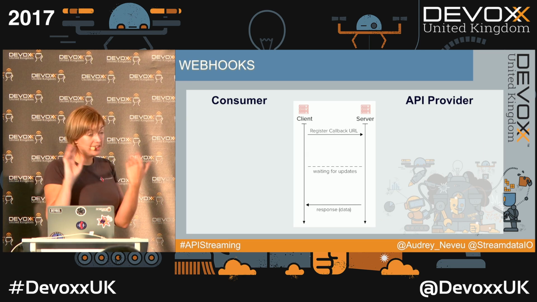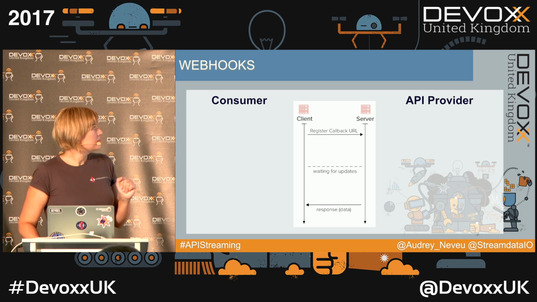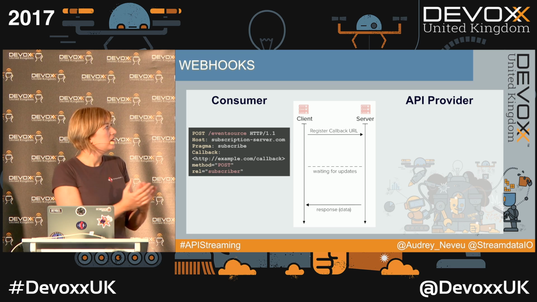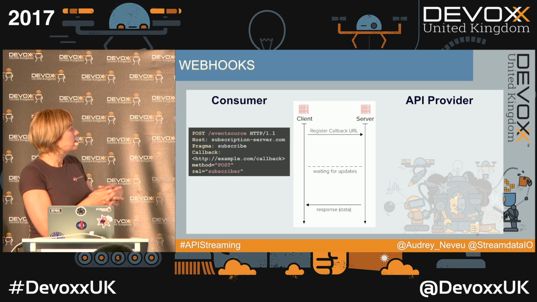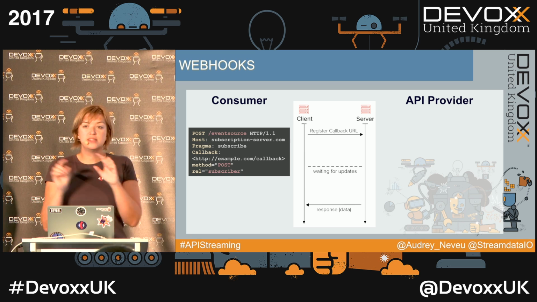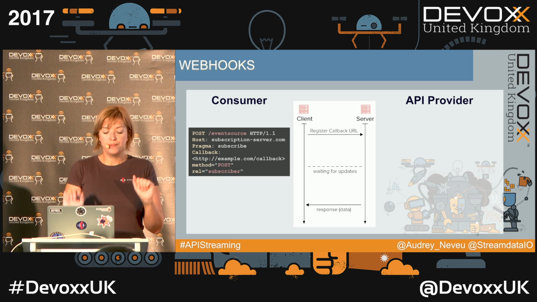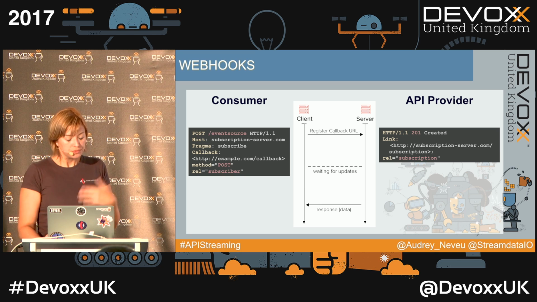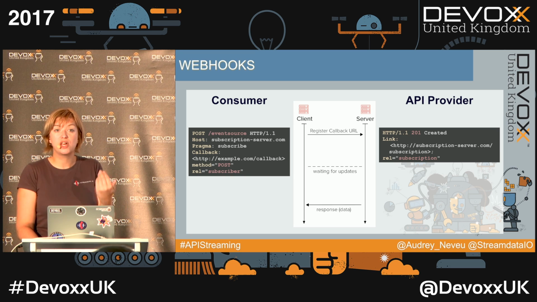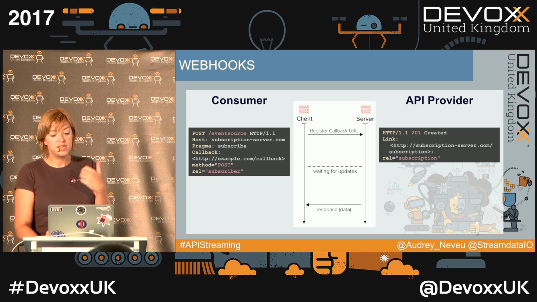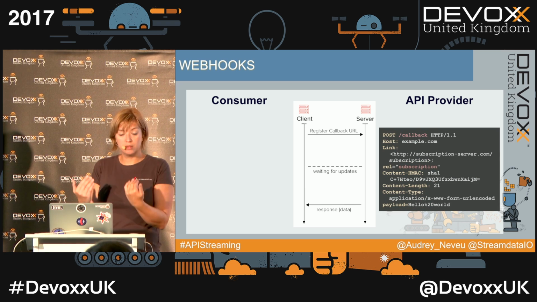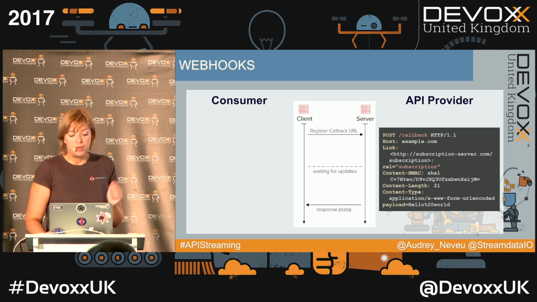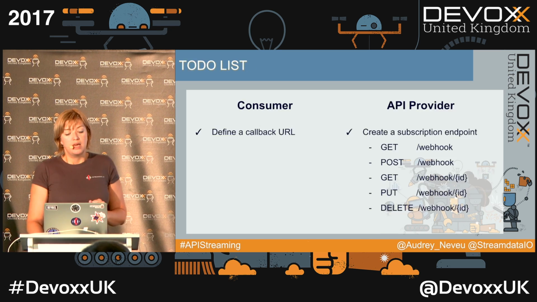So in theory, again, webhooks work this way. First, as a consumer, I'm going to send a POST request to an API provider saying, OK, I want to subscribe, and this is my callback URL. So you've got to provide a URL. Then the API provider will answer and say, OK, subscription created. And each time there are new notifications to send to the client, the server will simply make a POST request on your callback URL with data in the payload. OK, pretty nice. But as you can guess, it doesn't work just like that.